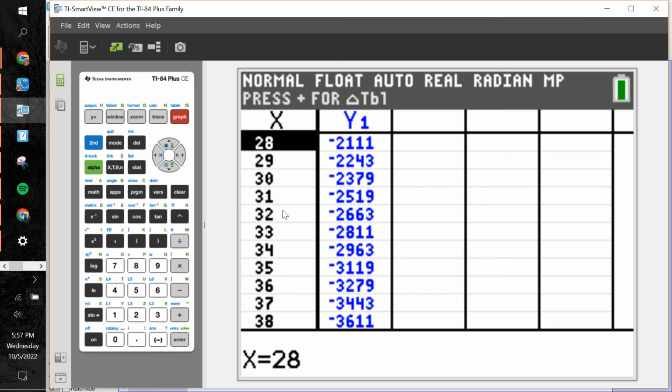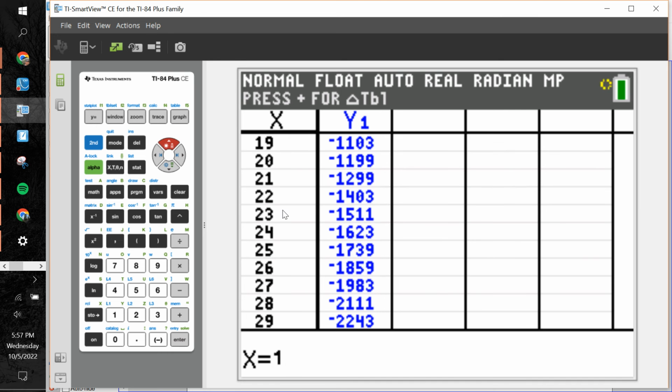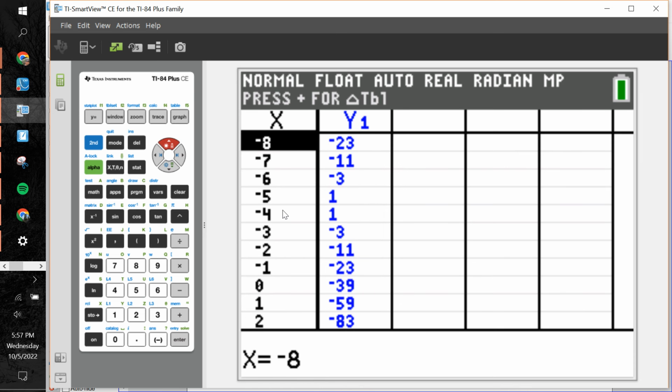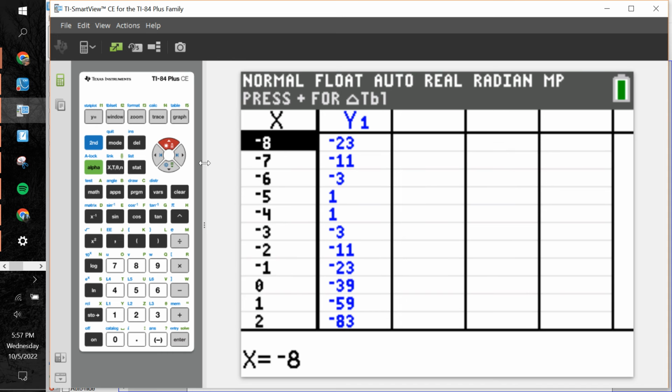We will hit enter from there, and then when we go second and then F5 to get to a table, mine's in a weird spot, I'm going to scroll up a whole bunch, but obviously you can tell all the values we have in this X column are integers. Now we need to know what happens when X is equal to negative 4.5, and that doesn't show here somewhere. So there's a way around this, everybody.